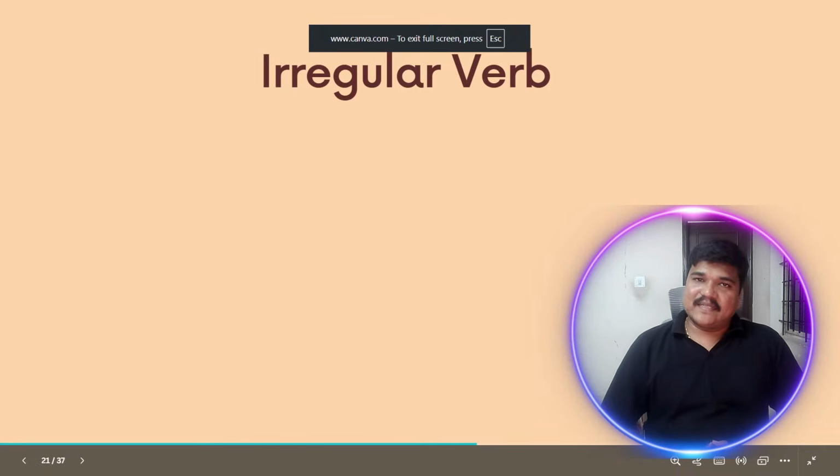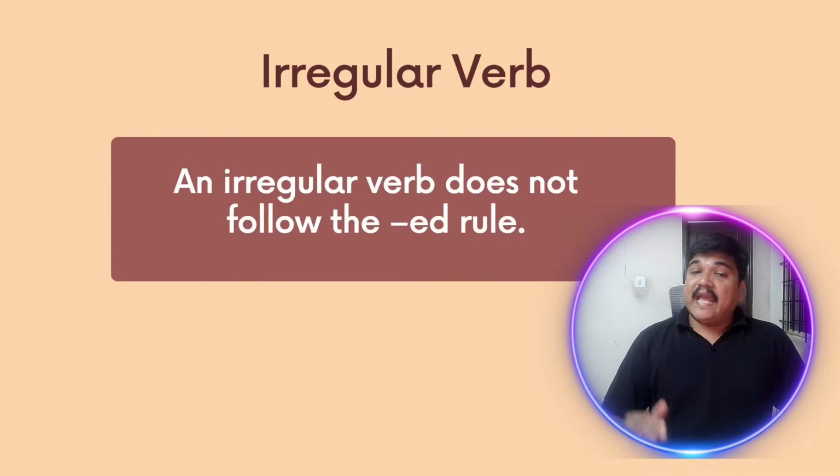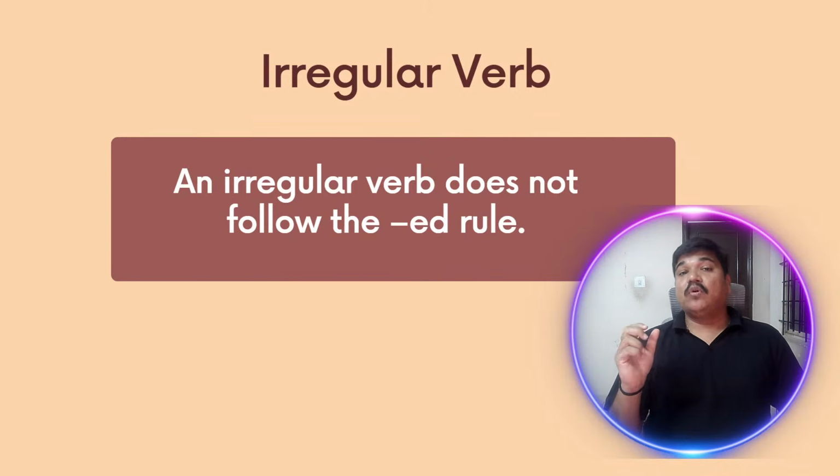So now let's understand what is an irregular verb. So what is an irregular verb? As I said, they don't follow the rules. We gave four rules for regular verbs, right? But irregular verbs are verbs that don't follow the ed rule. Whenever we want to convert a regular verb into past form or past participle form, we use ed. There could be some variation, like in the case of remove, where we have to drop one letter, or in stopped we use the double p. So there are some variations, but ed is there at the end. So that rule is not violated.